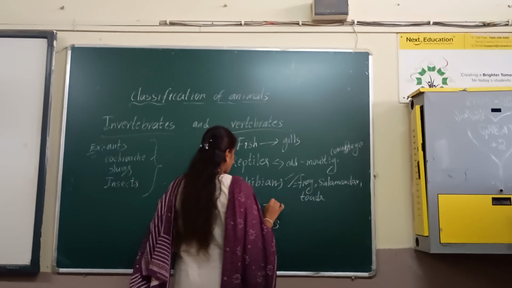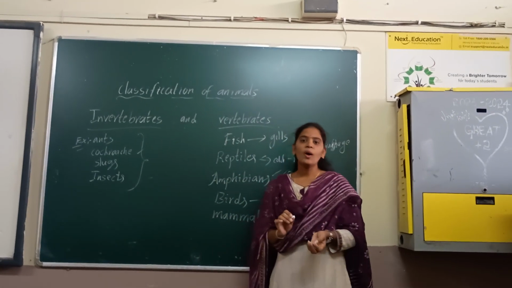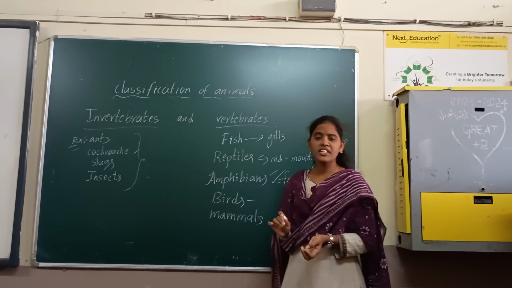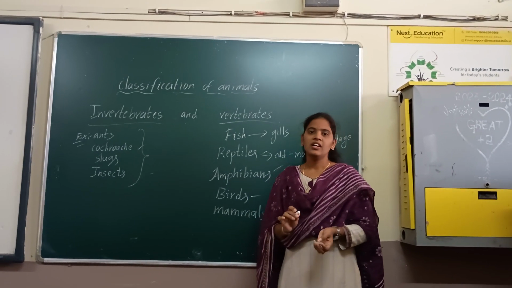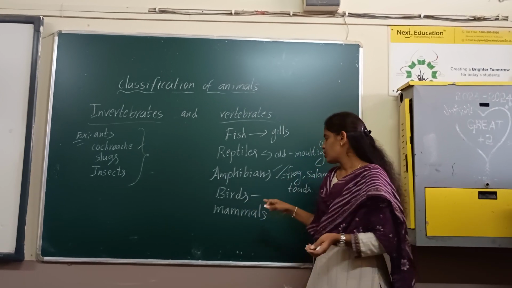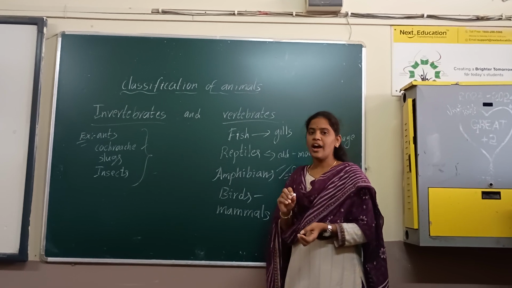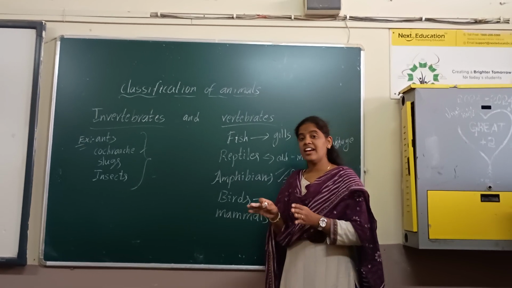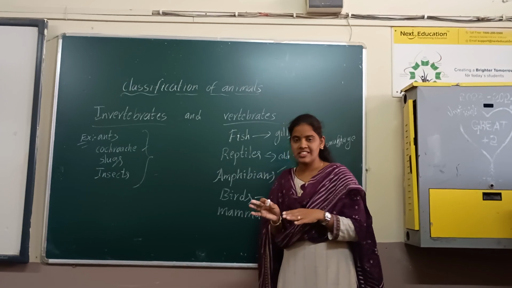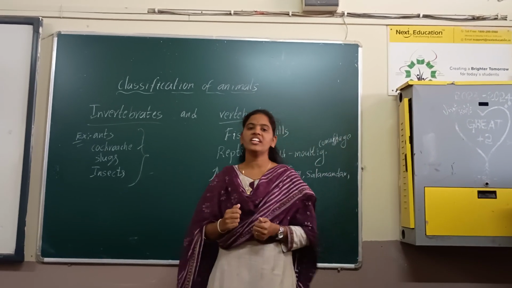Now we are going to discuss the birds. Basically, birds are warm-blooded animals. Their body temperature is very high compared to mammals and the remaining animals. Some kinds of birds fly in the sky. Some kinds of birds cannot fly in the sky because they have a heavy body weight.